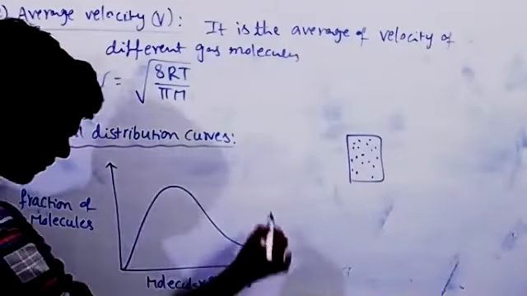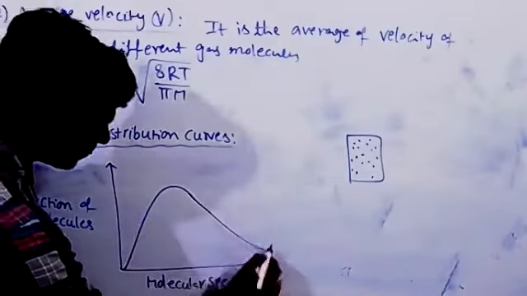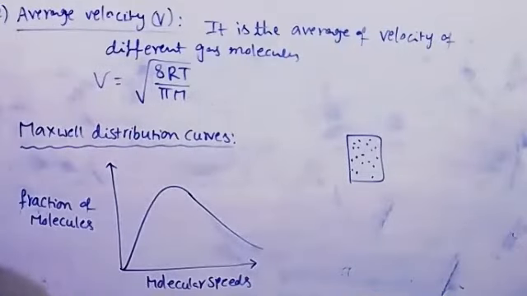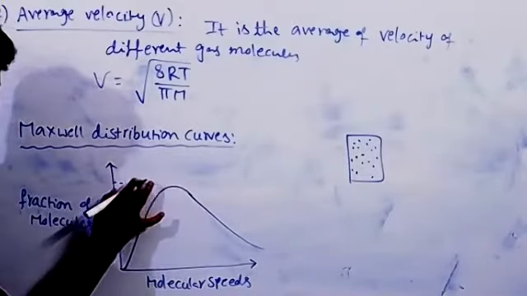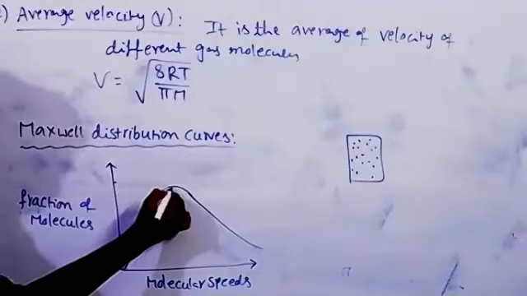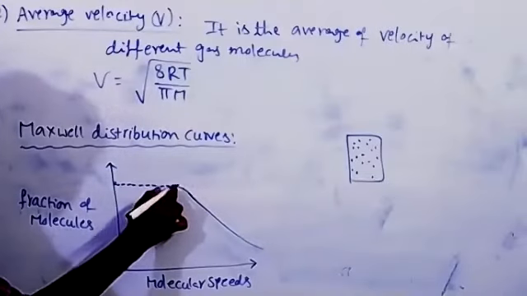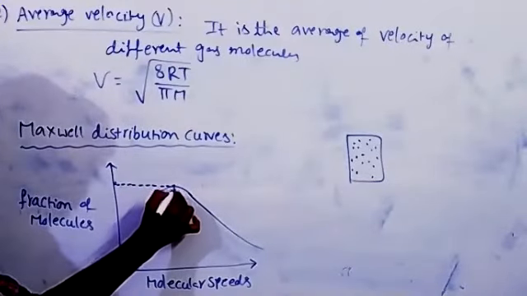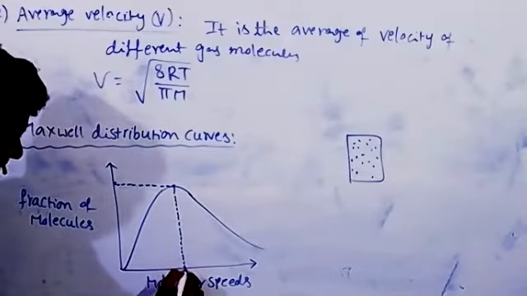This is the graph. This peak indicates the maximum fraction of molecules possessing a velocity. This is called the most probable velocity, alpha.